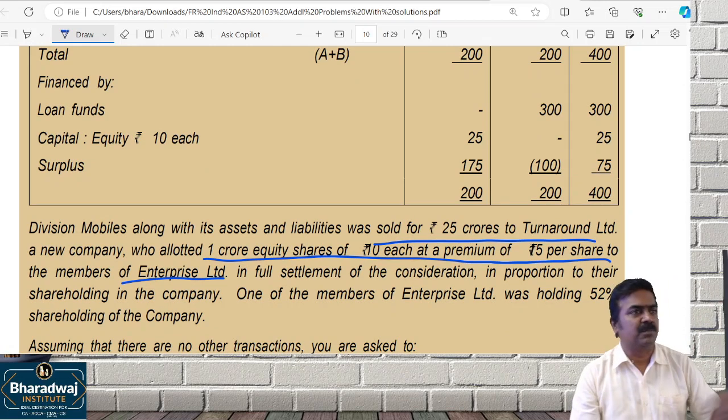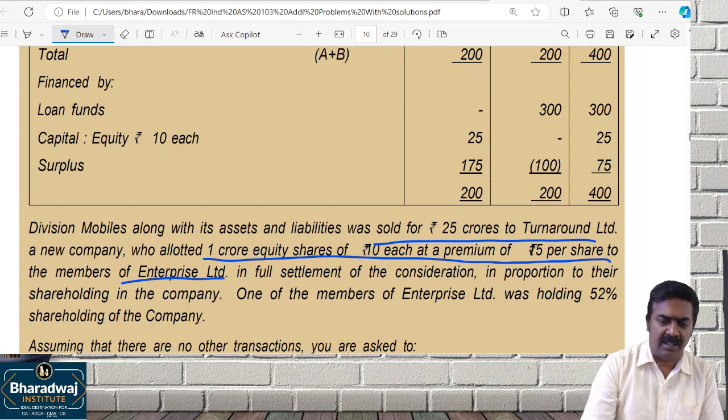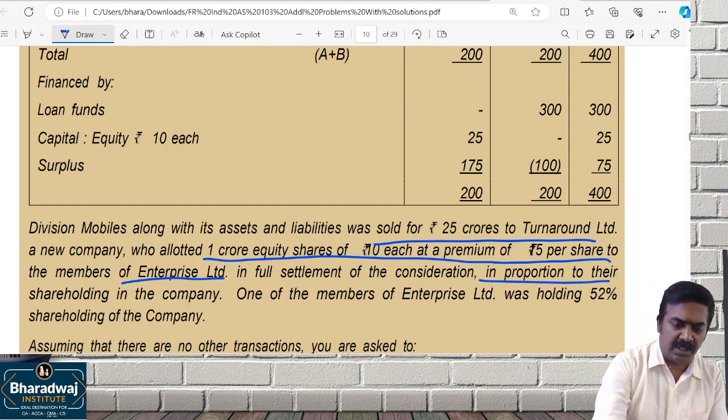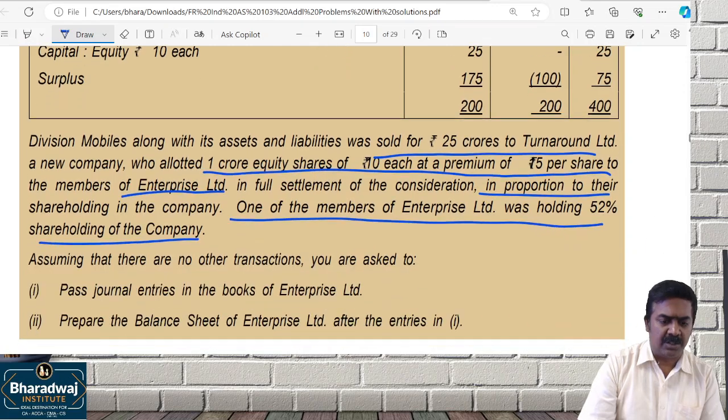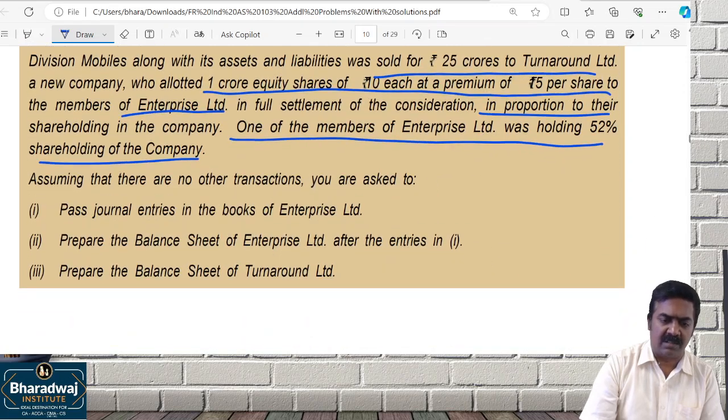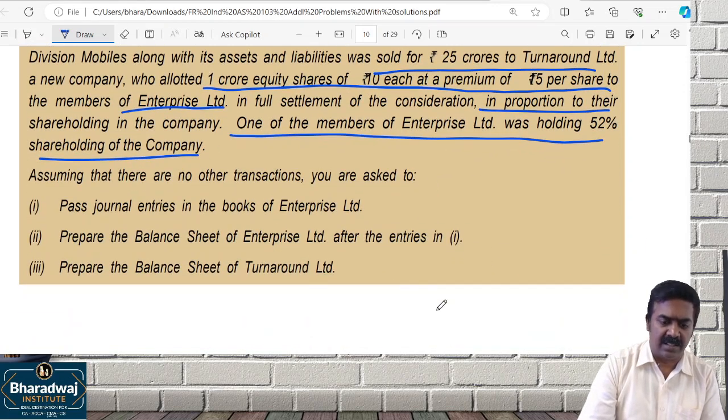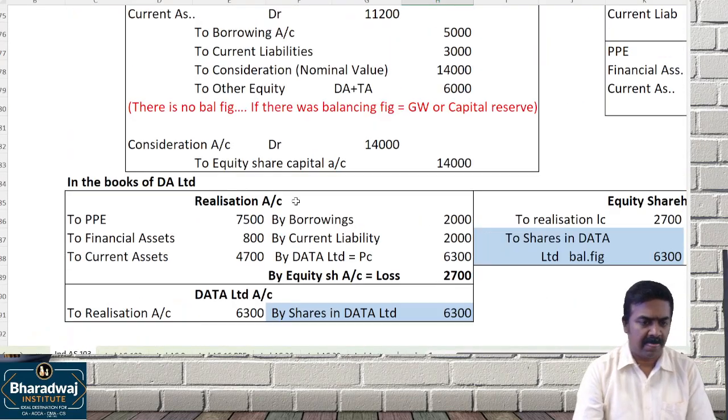Shares will be given to whom? Shareholders of the selling company in proportion to their shareholding. One of the shareholders was holding 52%. Assuming that no other transactions are given, pass entries have been asked. This is the same as which question?